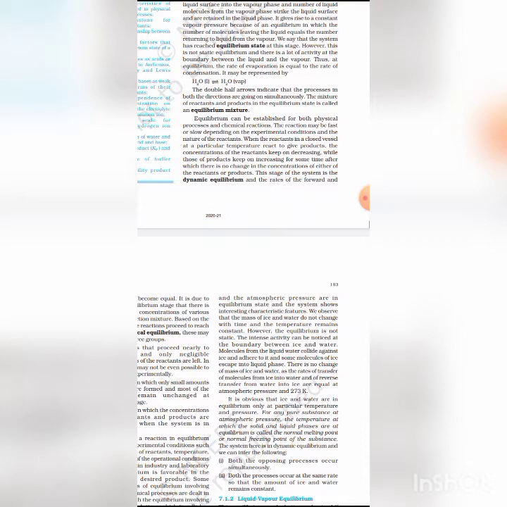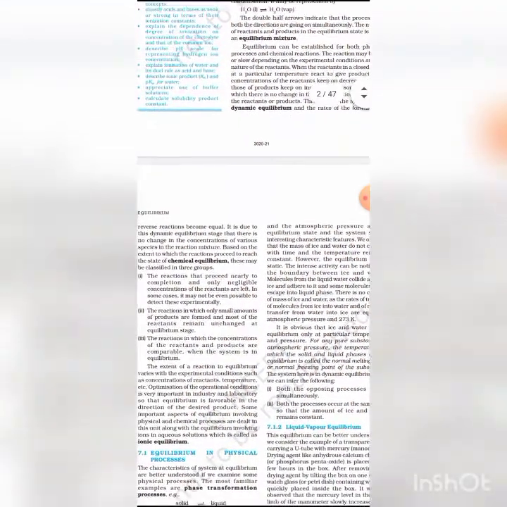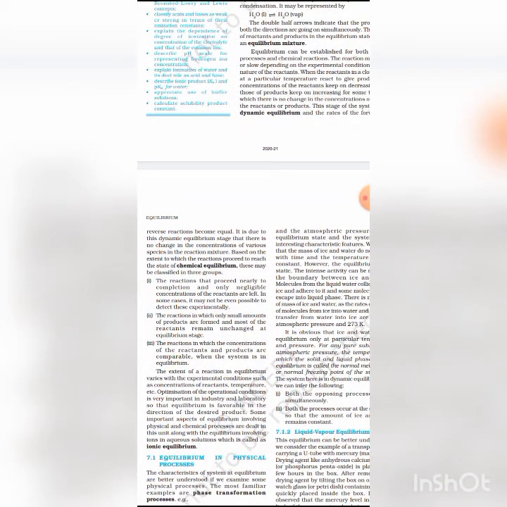There are three groups of reactions depending upon the extent to which the reaction proceeds, that is fast reactions, slow reactions and moderate reactions. First, fast reactions proceed nearly to completion and only negligible concentration of the reactants is left.